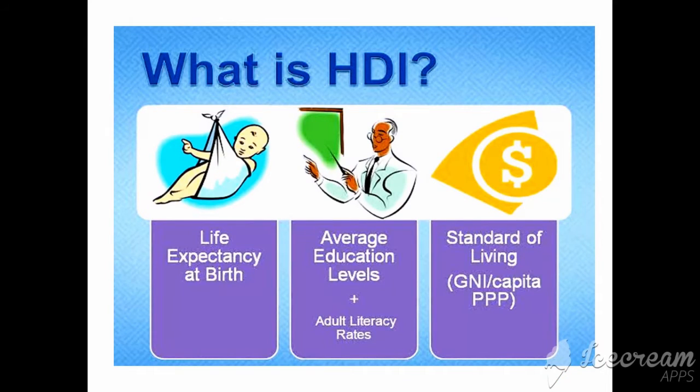Now coming to the term HDI. What is HDI? Human Development Index. The Human Development Index is measured by three important forms: first is life expectancy at birth, then average level of education, and the standard of living.